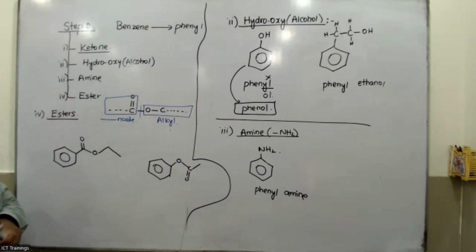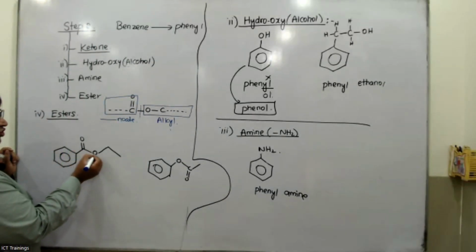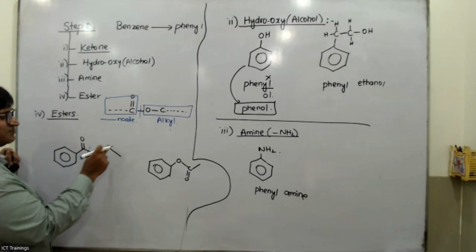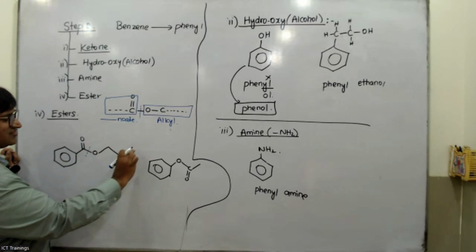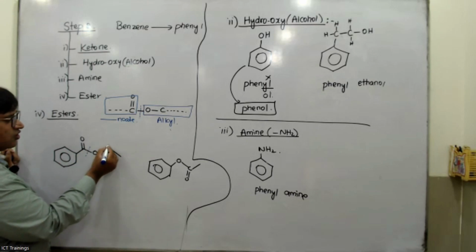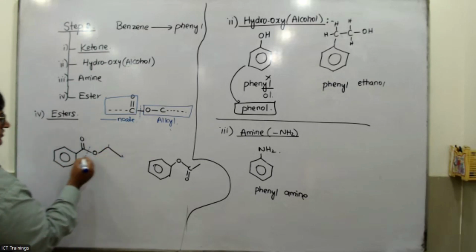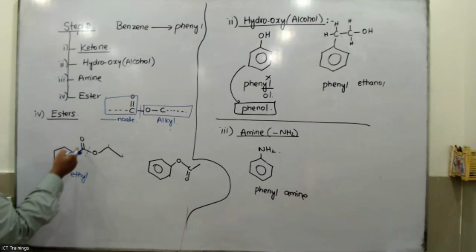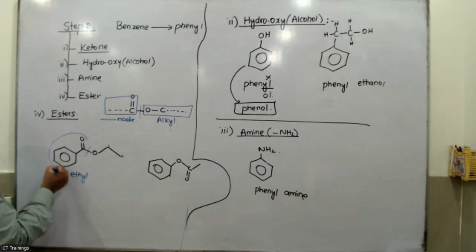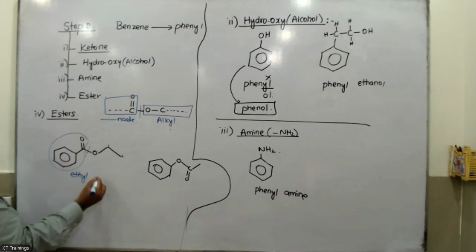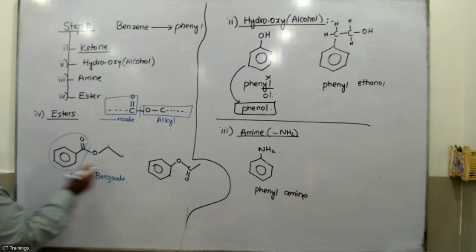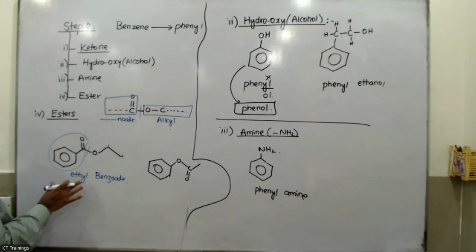Now if I want to name these two esters, with C double bond O and O, just cut it into two parts. Here the oxygen side comes from the alcohol. We have two carbons up here, one, two, so that would be ethyl. The C double bond O that is on the benzene side, this whole thing is called benzoate. No phenyl is coming in that name.